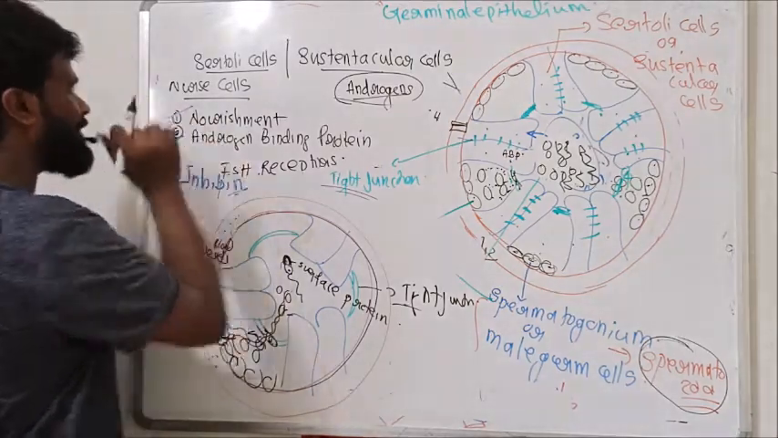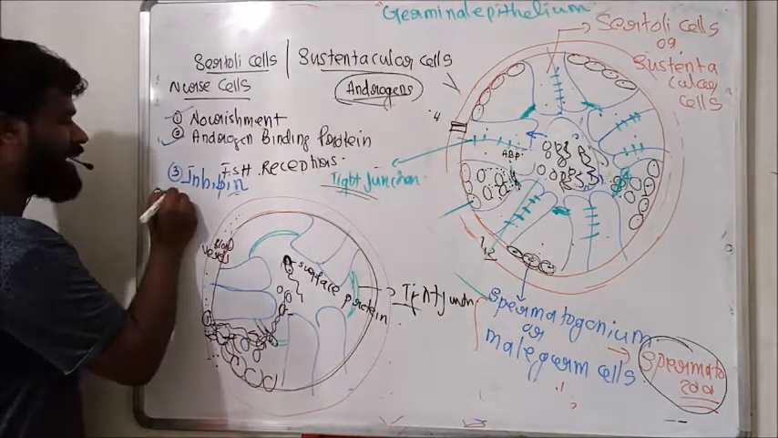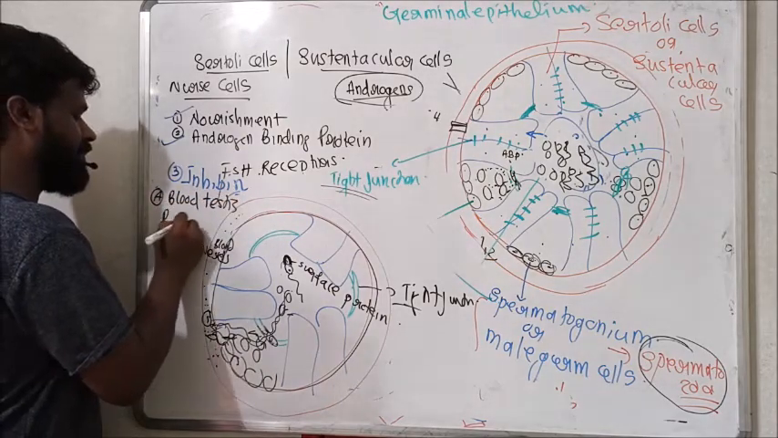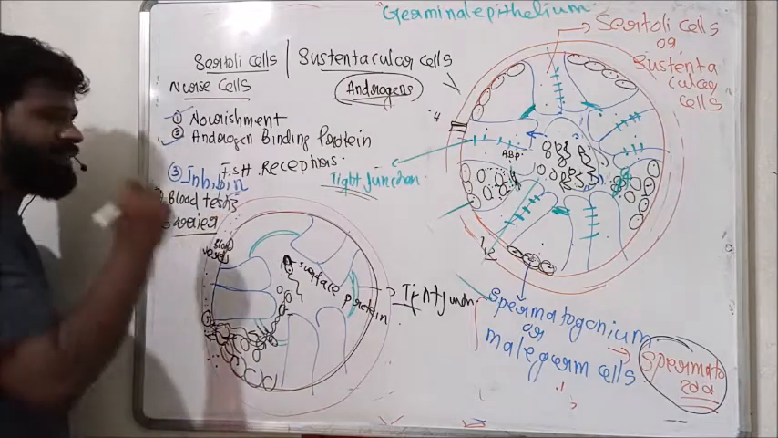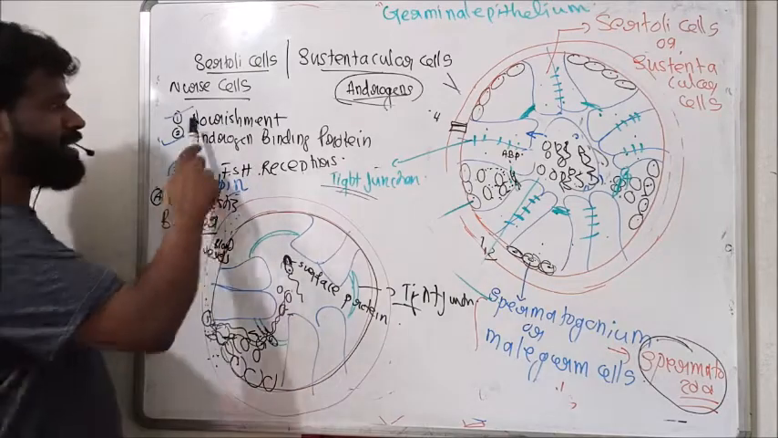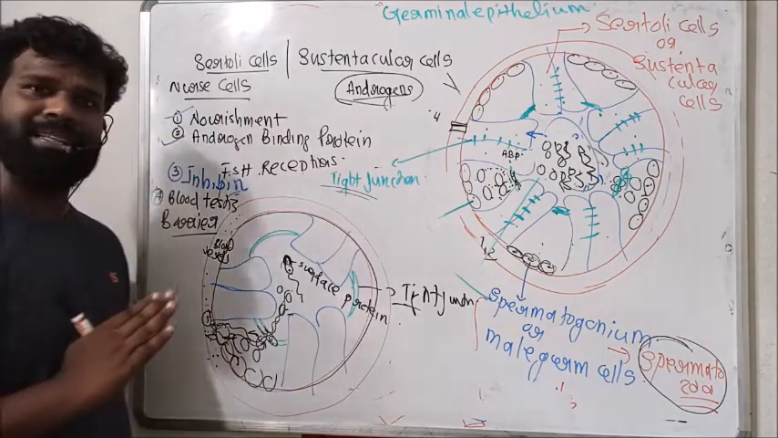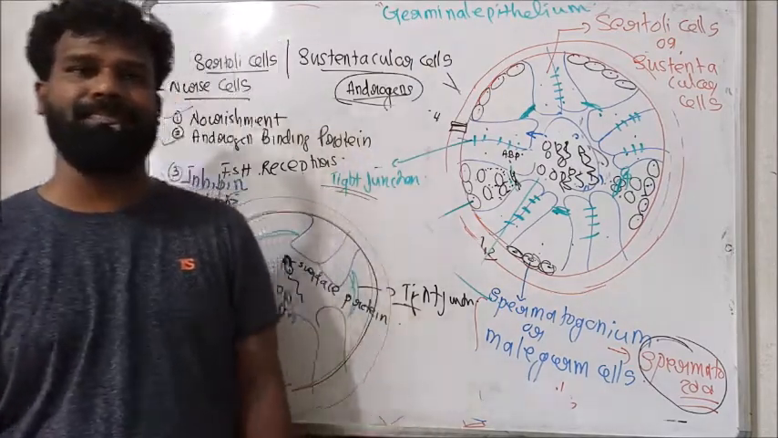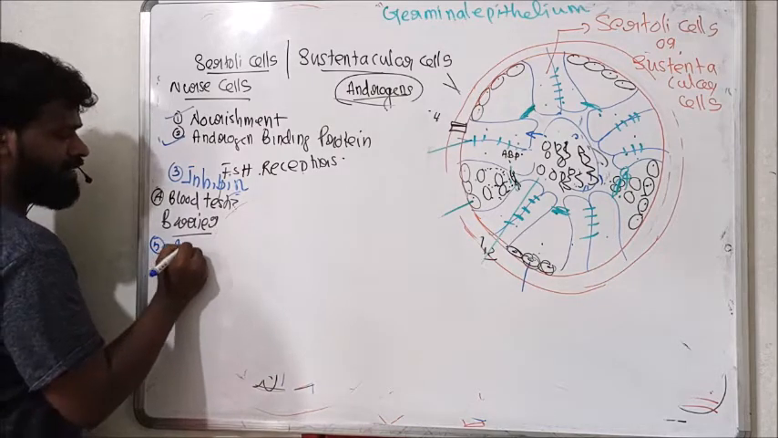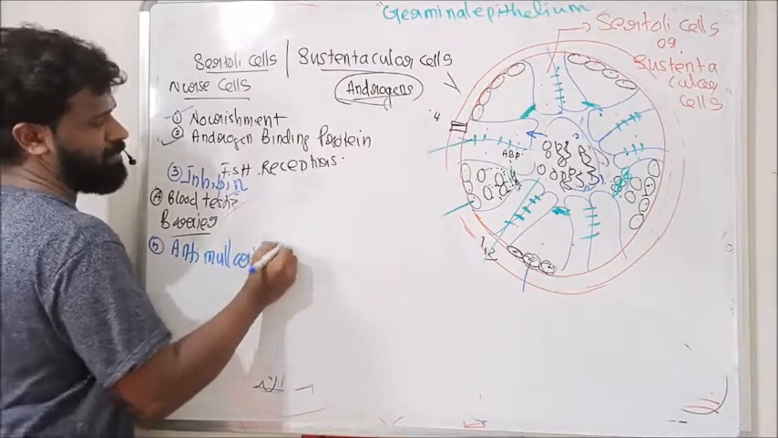So the tight junction of Sertoli cell, another function of Sertoli cell, acts as a blood-testis barrier. So here the functions are nourishment, secreting androgen binding protein, secreting the hormone inhibin, and acting as a blood-testis barrier. Next function, this Sertoli cell secretes a hormone called anti-Mullerian hormone.